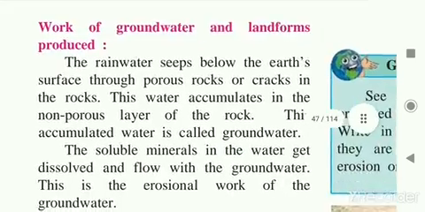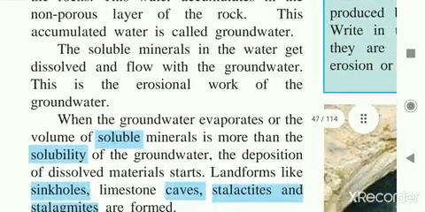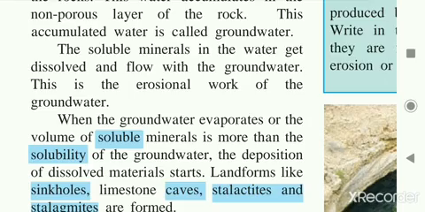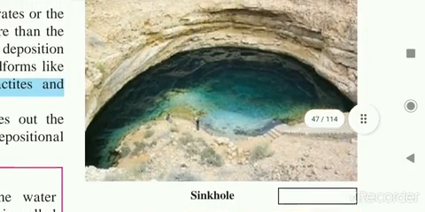See what groundwater is: the rainwater seeps below the earth's surface through porous rocks or the cracks in the rocks. Porous means that water is allowed to pass through. This water is accumulated in the non-porous layer of the rocks, and this accumulated water is called groundwater. The soluble minerals get dissolved and flow with the groundwater. This is the erosional work of the groundwater.